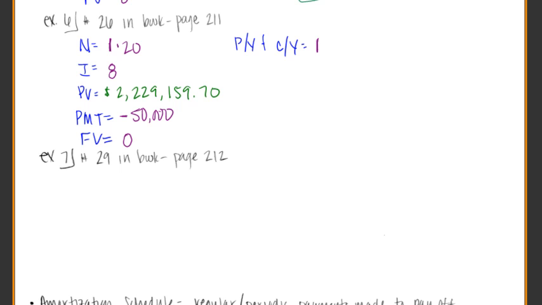I'm sorry, that's not looking right. That looks way too big. I accidentally put $50,000 in too many spots. Let's double check. It's actually going to be just $490,907.37. That looks way, way better.